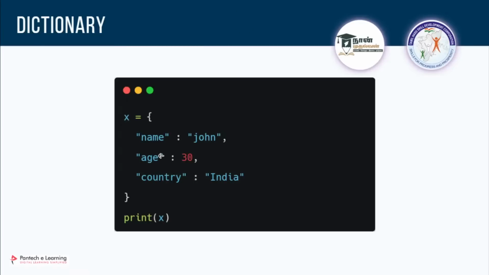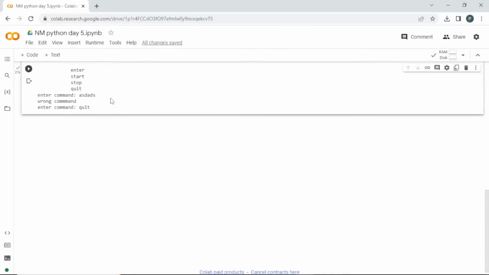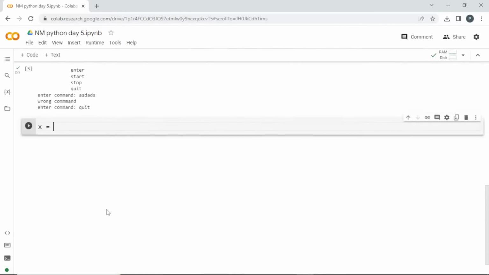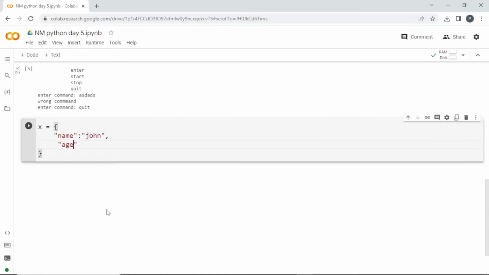So we'll try to create this once again. X is equal to, let me create a dictionary, and you can come to the next line. I'll set a name, comma, you can use the next line, age, comma.